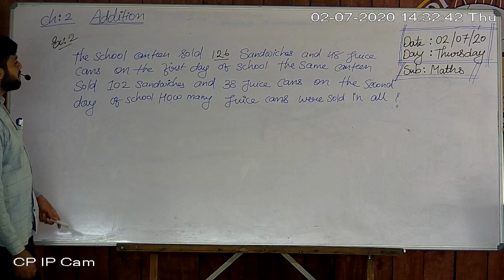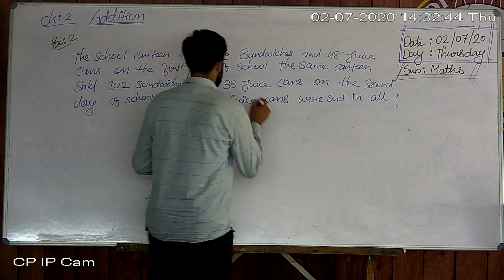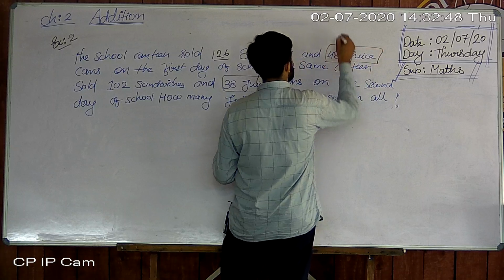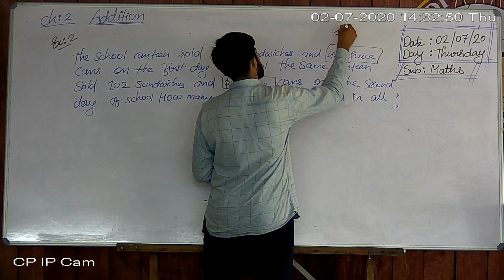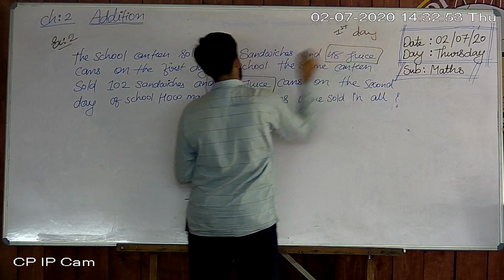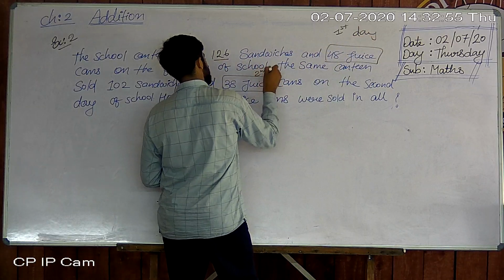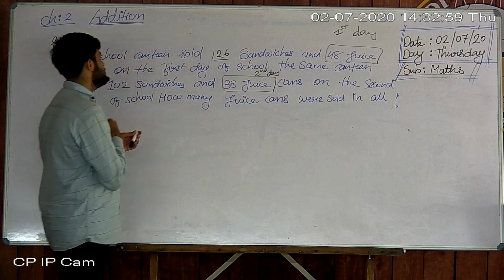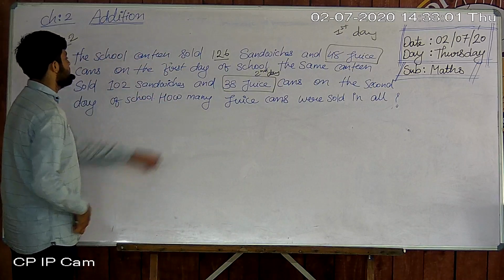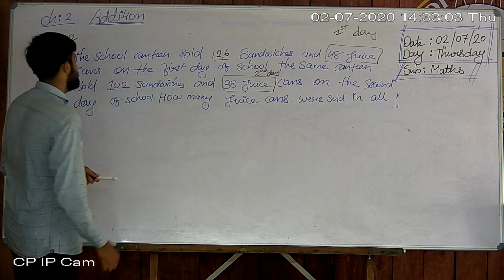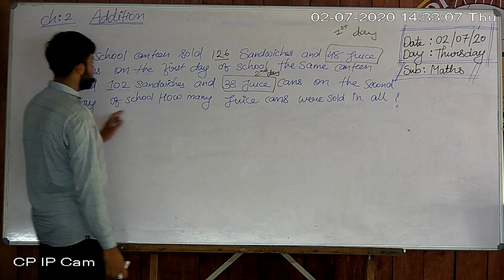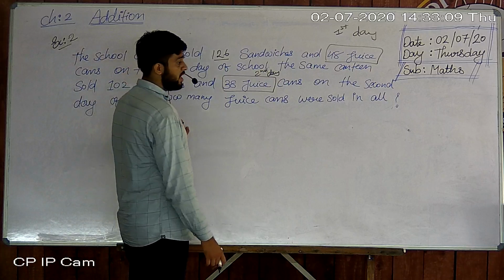So what do we have to find here? Only juice cans on both days. On the first day 48 juice cans were sold and on the second day 38. So we are doing addition.